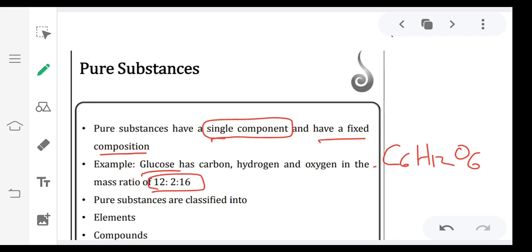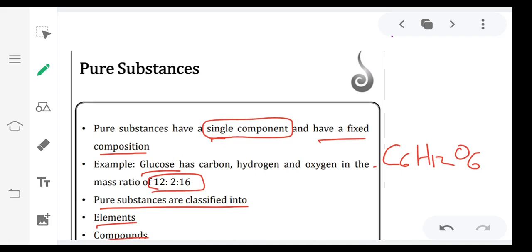Whatever the source of glucose, whether we prepare it in a laboratory or get it naturally, this composition remains fixed. These types of substances are called pure substances. Now, pure substances are classified into two types, elements and compounds.